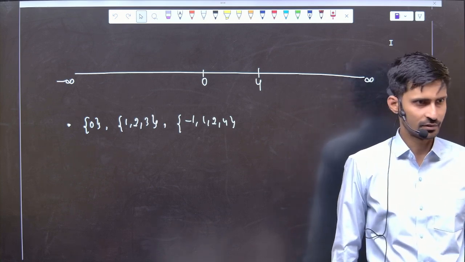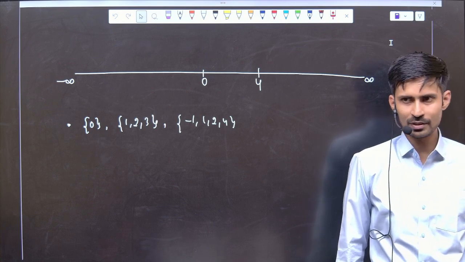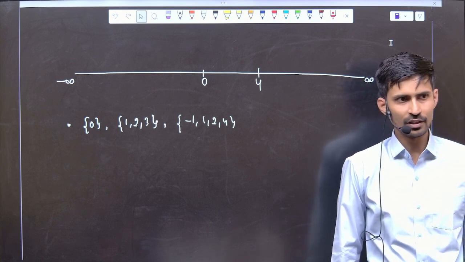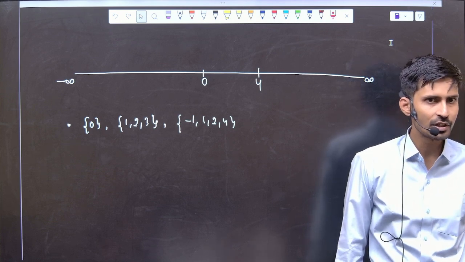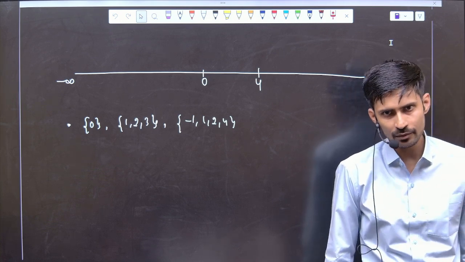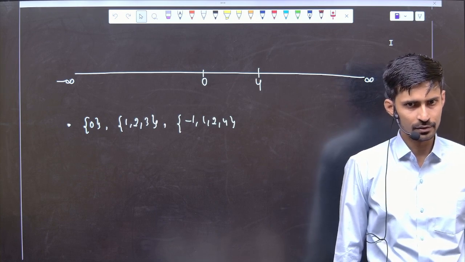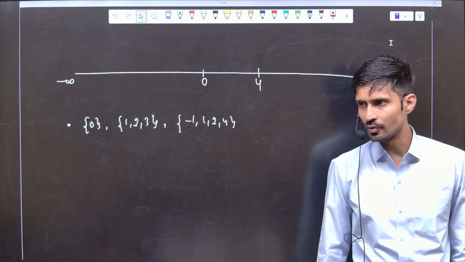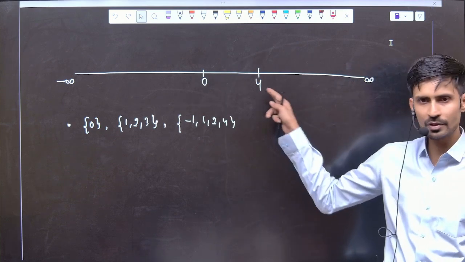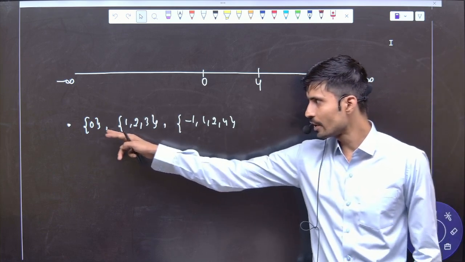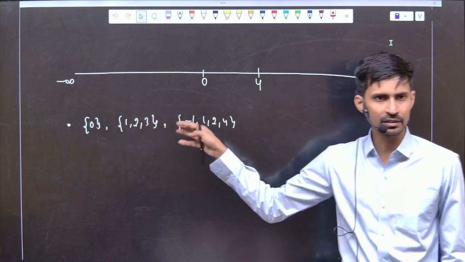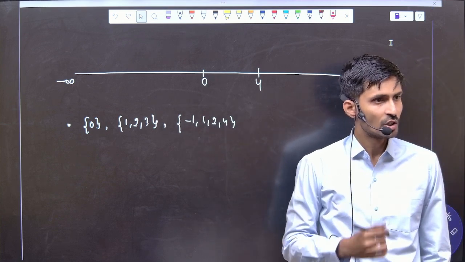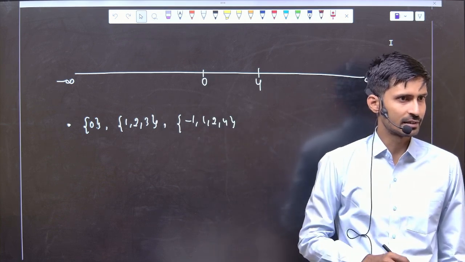Infinite. How many numbers are between 0 to 4? Infinite. I didn't ask how many natural numbers are between 0 to 4, then that will be 3. I asked how many numbers are between 0 to 4. There are infinite numbers between 0 to 4. So is it possible to write all the infinite numbers inside this bracket? No, not possible. So we have made some other brackets.